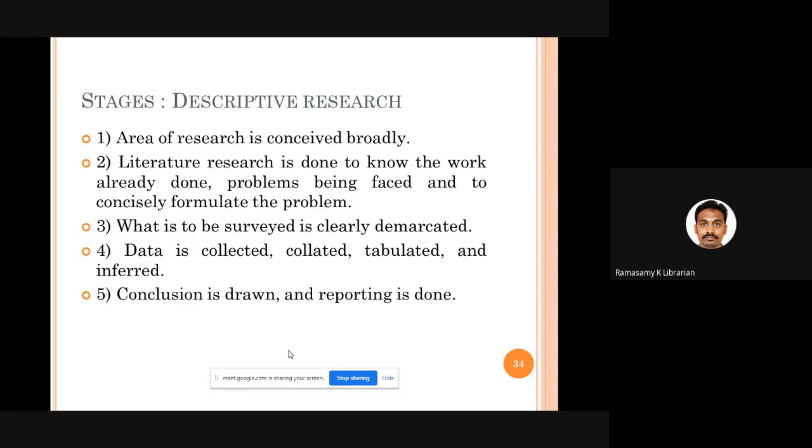Good. Then you decide what is to be surveyed, from whom you need to collect data, your sampling, design, all those things. Then you collect data, you collate it, you put tally marks, you code it, you tabulate it, you conduct some statistical analysis, and you draw the conclusions. Then you report it. These are the very typical stages in conducting a descriptive research study.